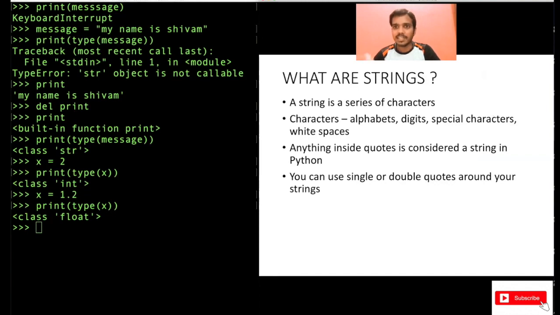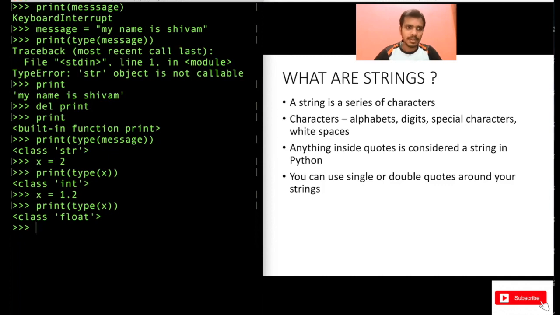A string is a series of characters, right? So if you see here, M is a character, Y is a character, space is there, N is a character, right? So basically, a string is a sequence of characters. Now, these characters can be alphabets, digits. It can be some special characters also. It can be white spaces also. Like here you have white spaces, right? After my, you have white space here. After name, you have white space. And it can be digits also, right? You can also write something like this.